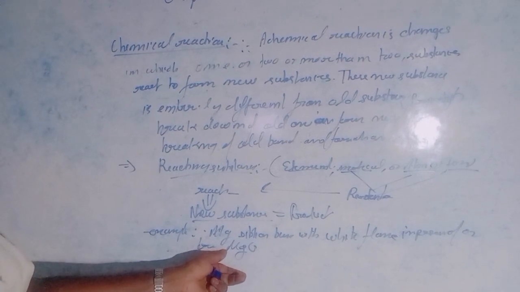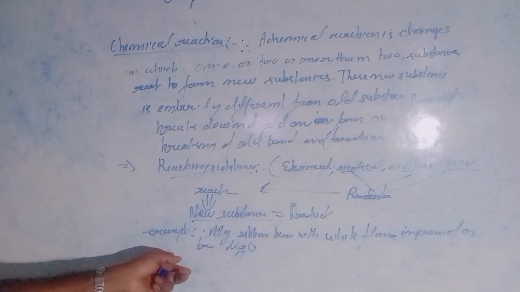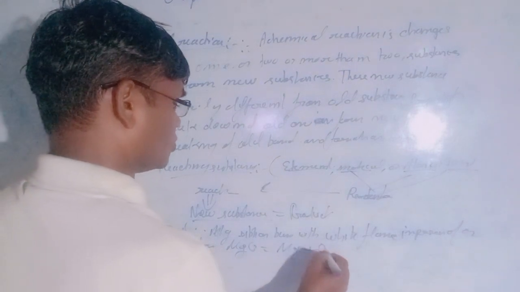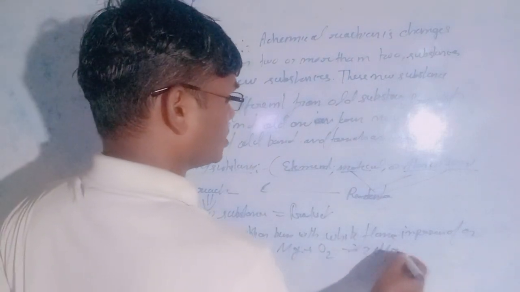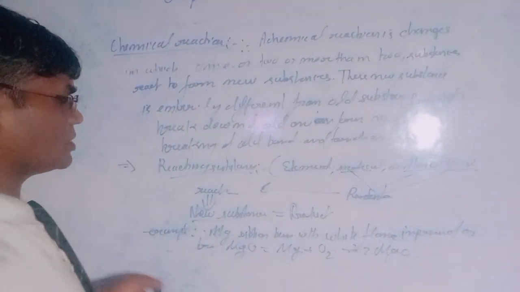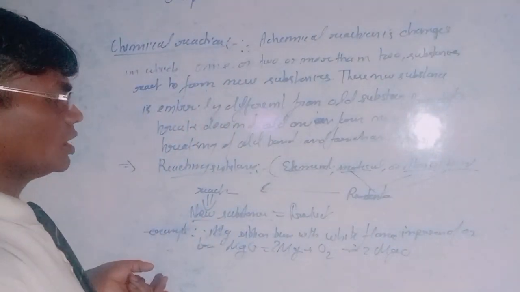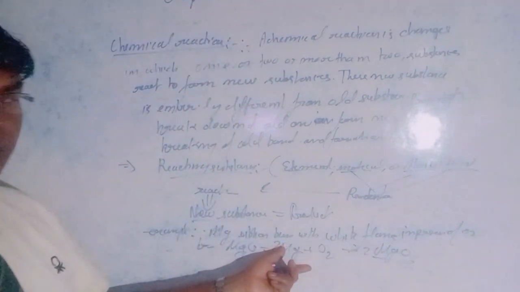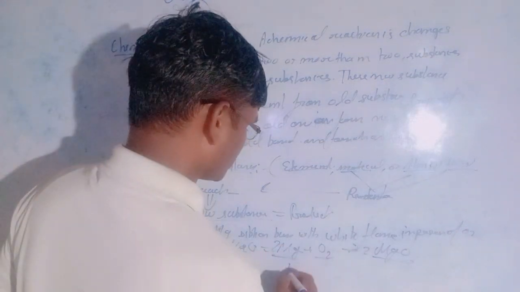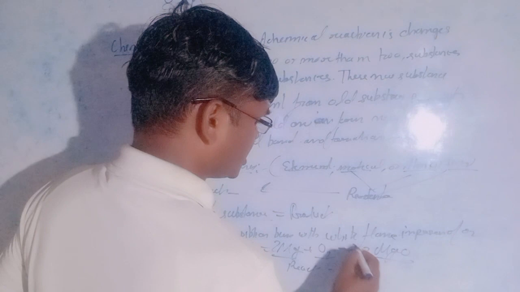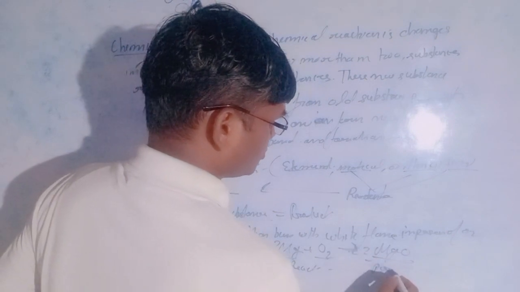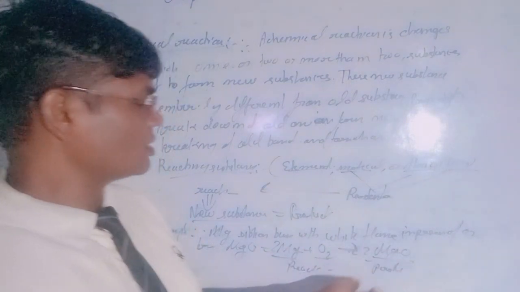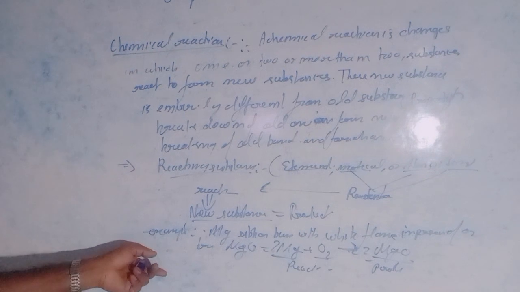Magnesium oxide forms due to the reaction between magnesium and oxygen. The reaction is 2Mg plus O2 gives 2MgO. So the reactants form MgO, magnesium oxide. After the reaction, the reactants form the product. So we have written here that reactants react and form the product, and the product will be magnesium oxide. Got it?